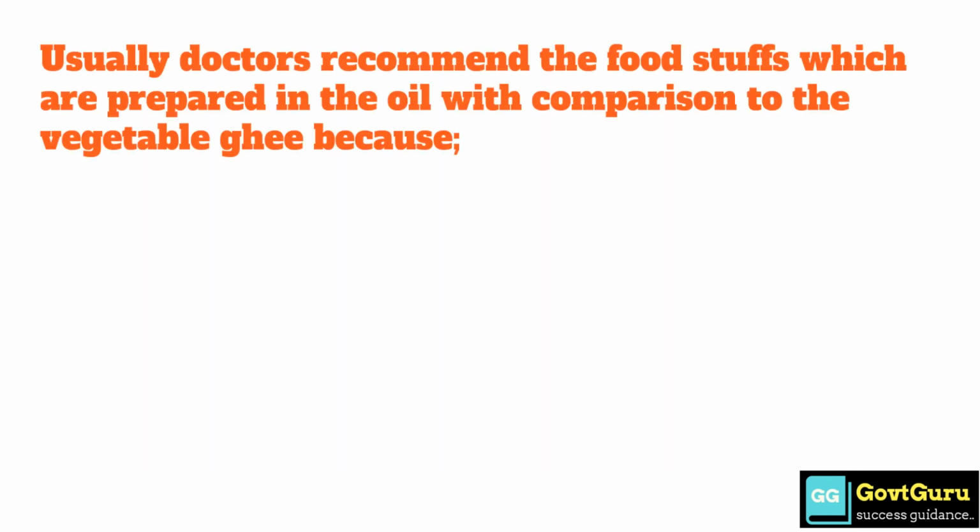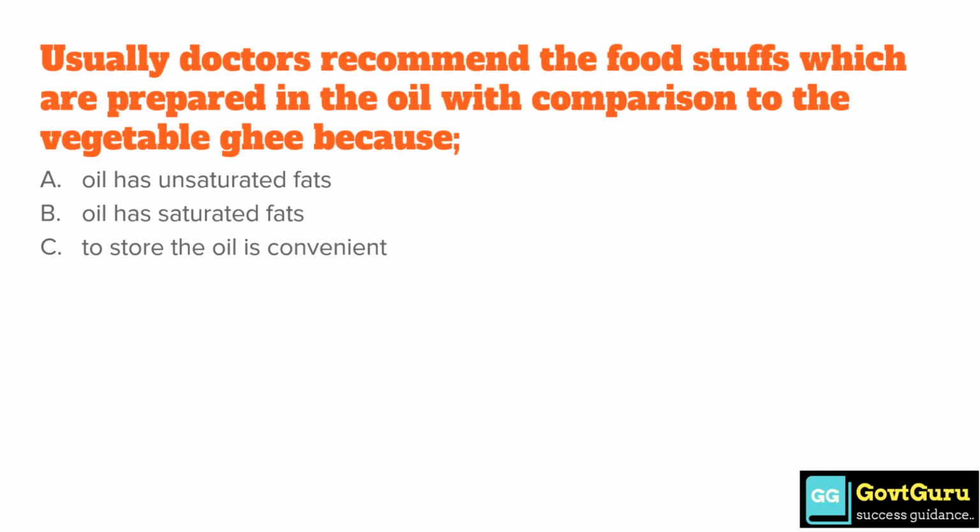Usually doctors recommend foodstuffs prepared in oil in comparison to vegetable ghee because option A, oil has unsaturated fats. Option B, oil has saturated fats. Option C, to store the oil is convenient. Option D, oil is cheaper. The answer is option A, oil has unsaturated fats.